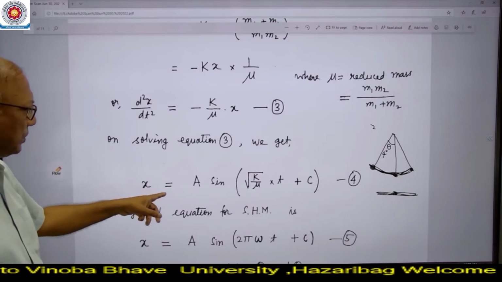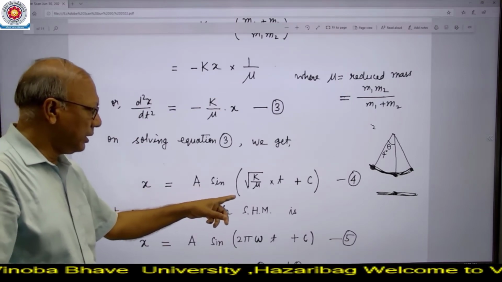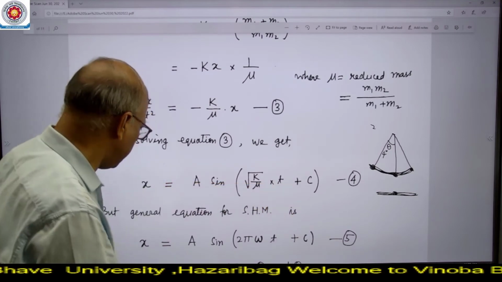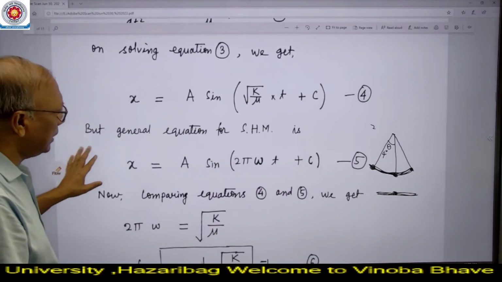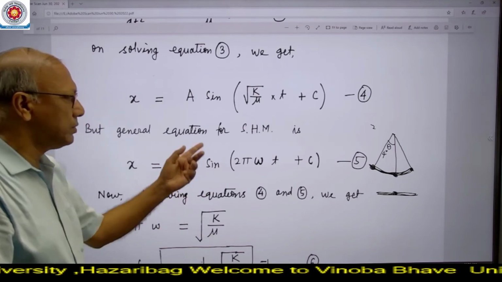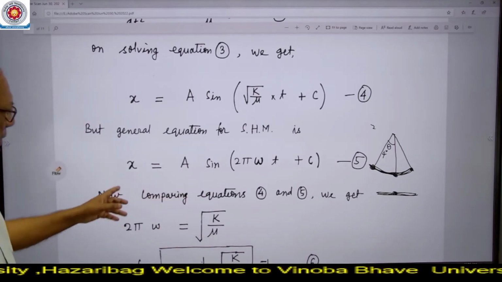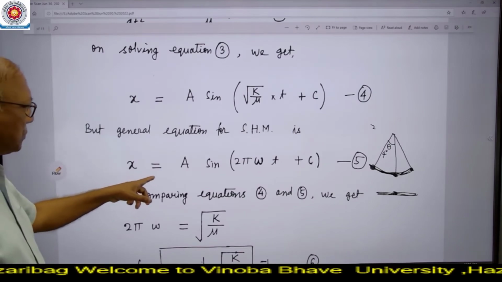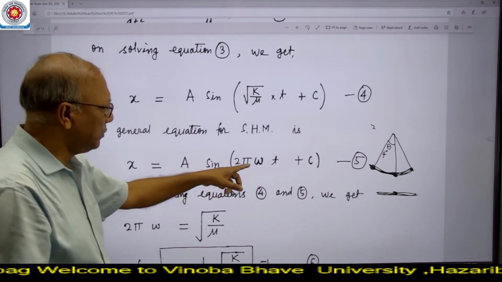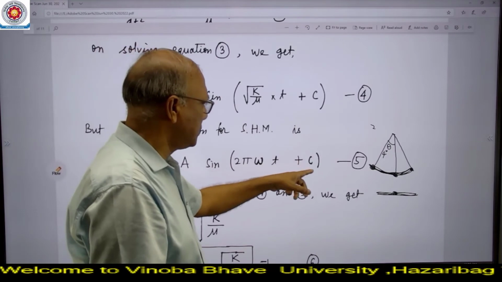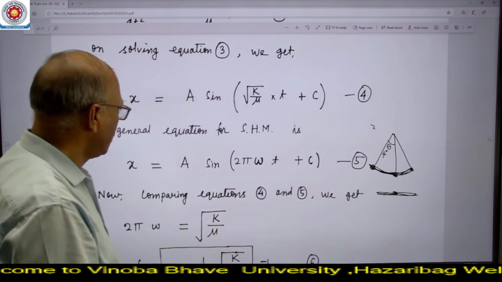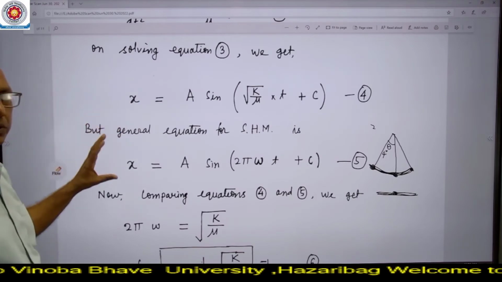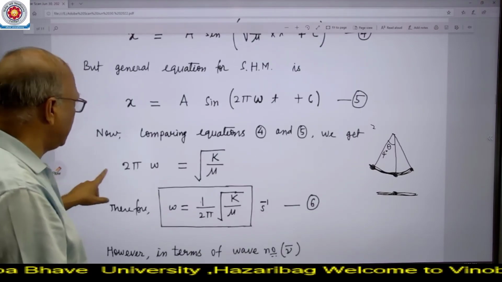So x is equal to a sine under root k by mu into t plus c, equation number 4. Now the general equation, when solved for simple harmonic motion, gives the form of equation 5, that is x is equal to a sine twice pi omega into t plus c. This is equation 5. So when we compare equation 4 and equation 5, we get the relation.